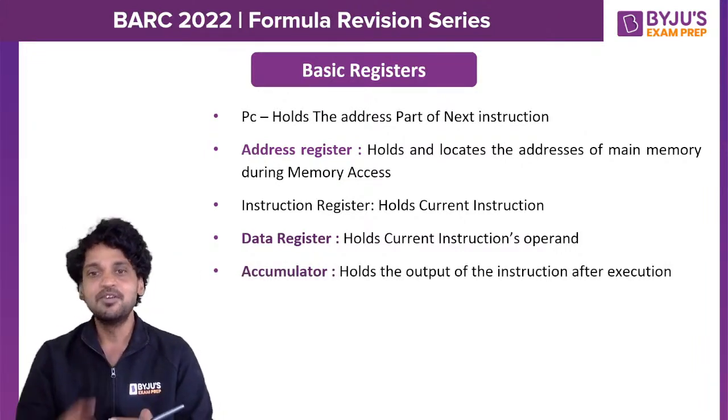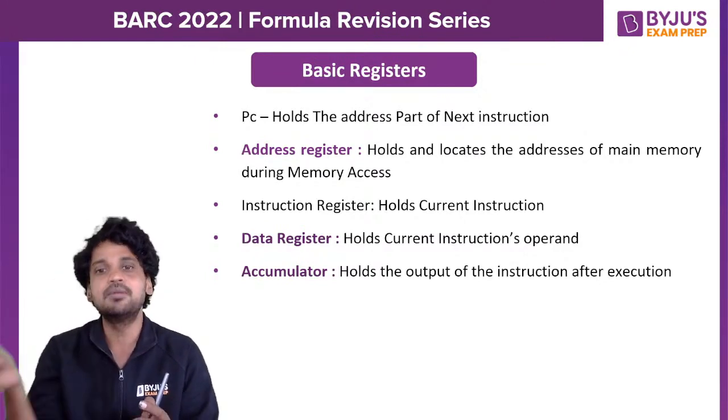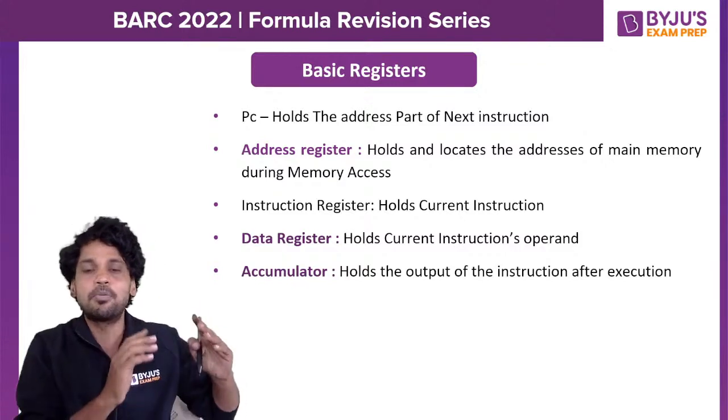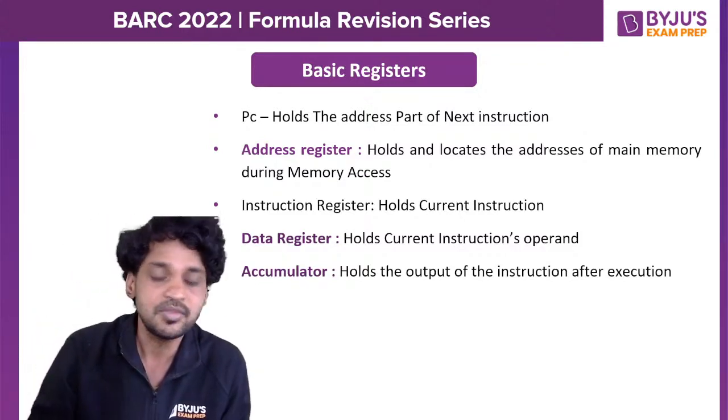So every time an instruction is getting executed, one operand will get transferred from main memory to the data register, and the second operand is the accumulator all the time. Any doubt so far? You can ask me.